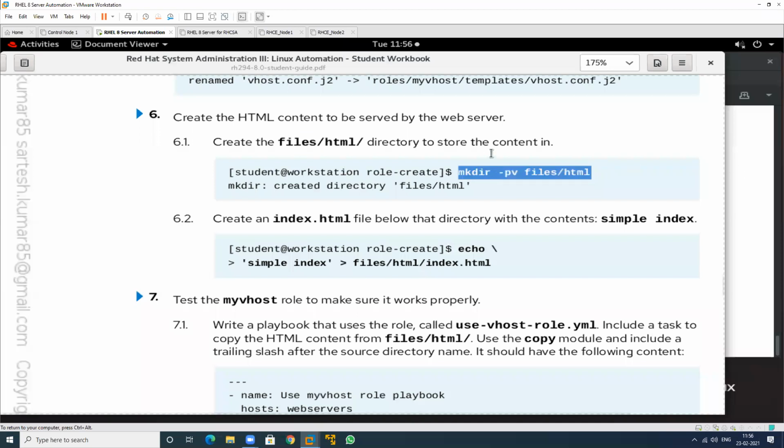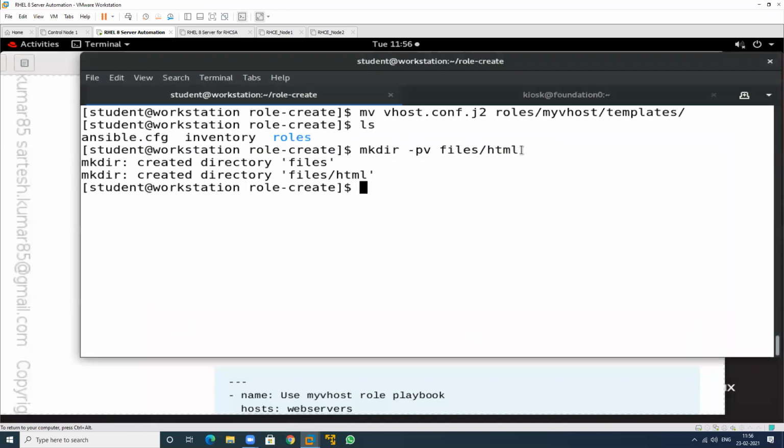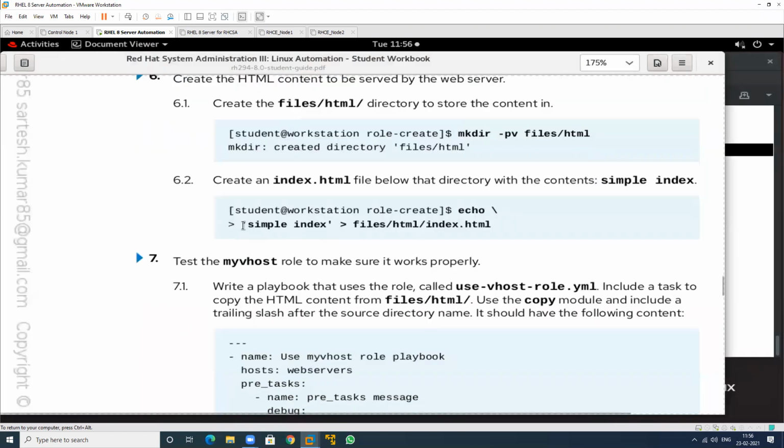The name of the folder is HTML. So see this one, and in this create this particular simple index. So this is the content that is to be placed in which particular file? Index.html file. So just echo here